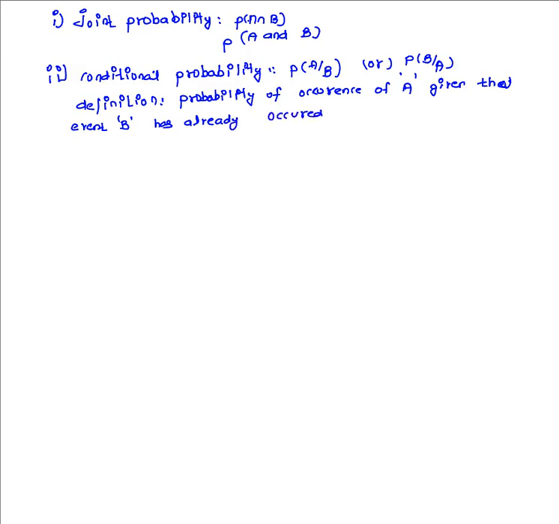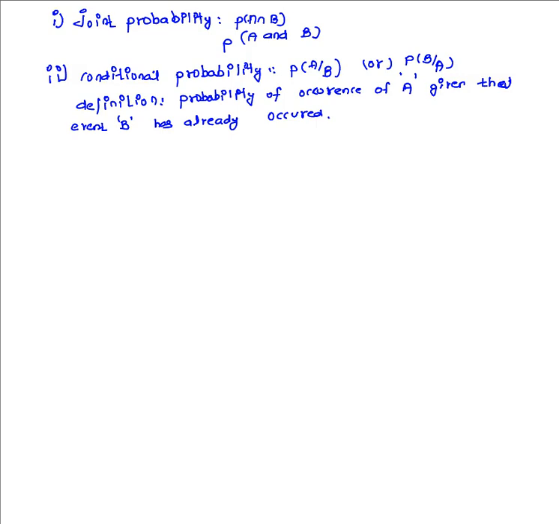So it is indicating the probability of occurrence of A, but it is also indicating that B has already occurred. That means it is giving us the probability of occurrence of A given B has already occurred. In such a case we call it conditional probability. Similarly, P of B by A is the probability of occurrence of B given A has already occurred.